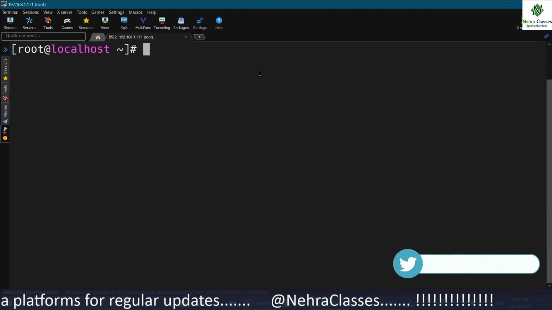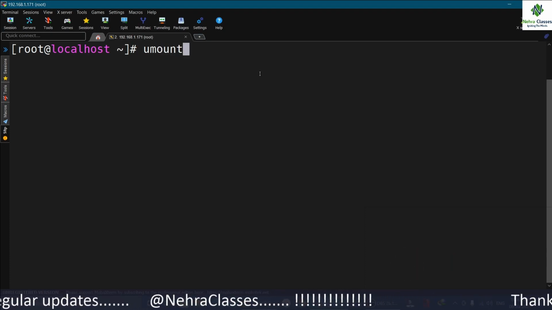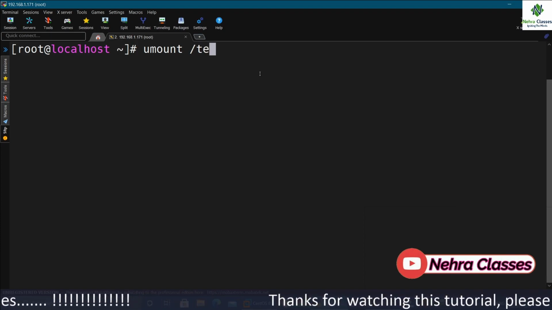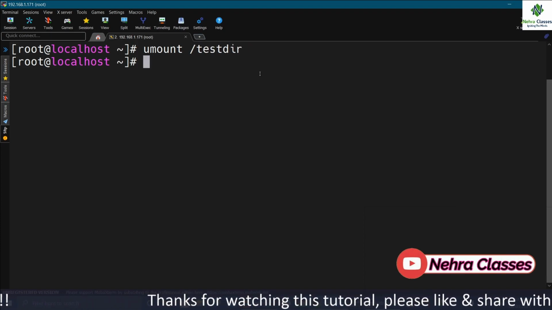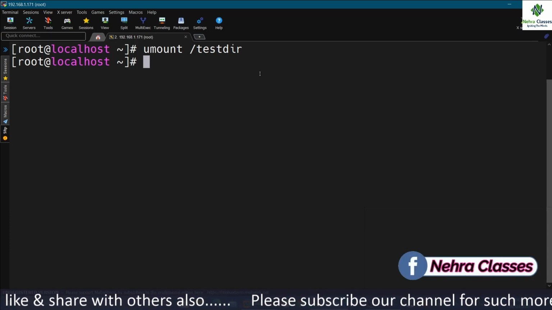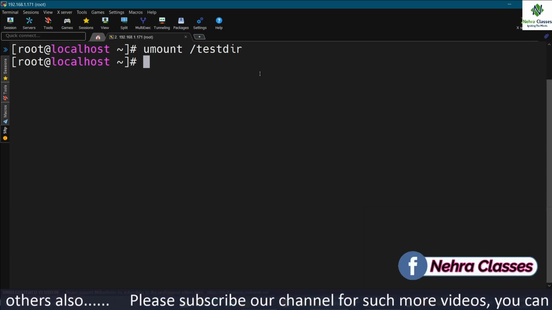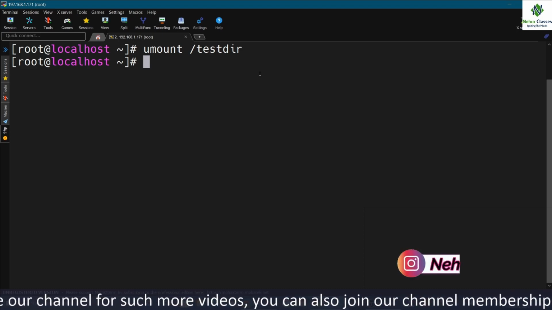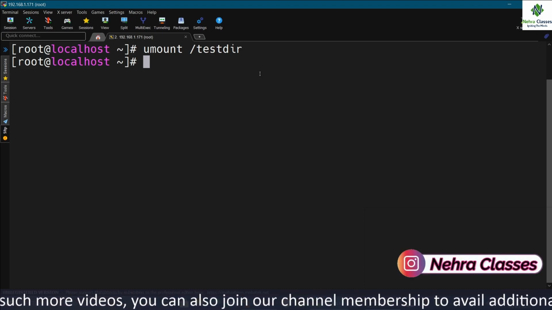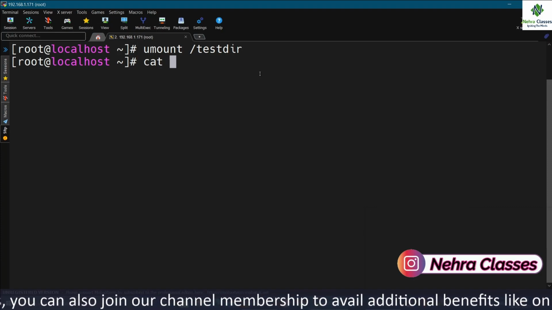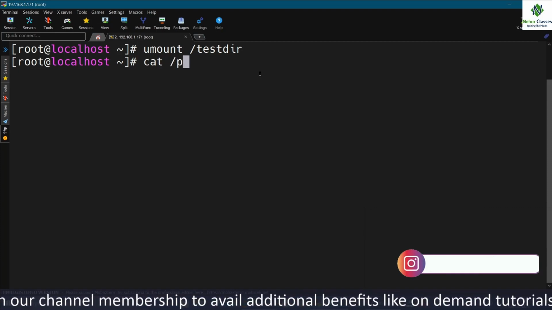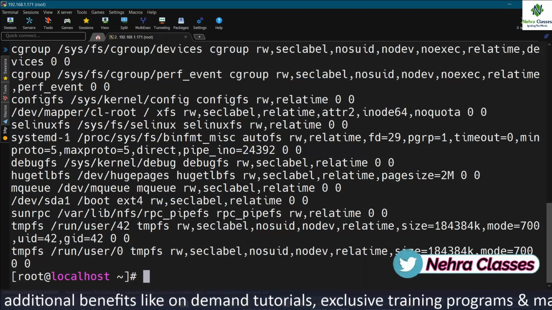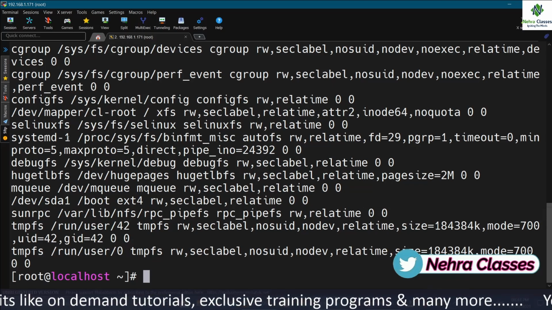And as I have shown you, if you want to unmount, you can use the umount command, and after that you can mention the mount point name, that is testdir. So it will unmount. To display all the mounted file systems, you can issue the mount command, or you can look for the /proc/mounts or /etc/mtab file. Let me show you. If you open the /proc/mounts file, it will show you the mounted file systems in this system.